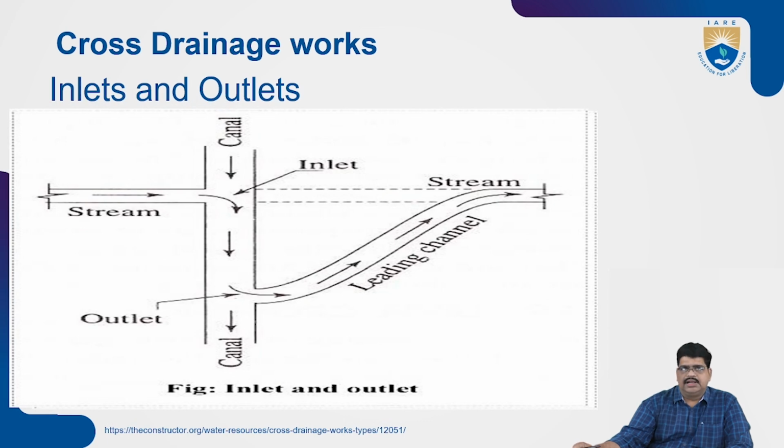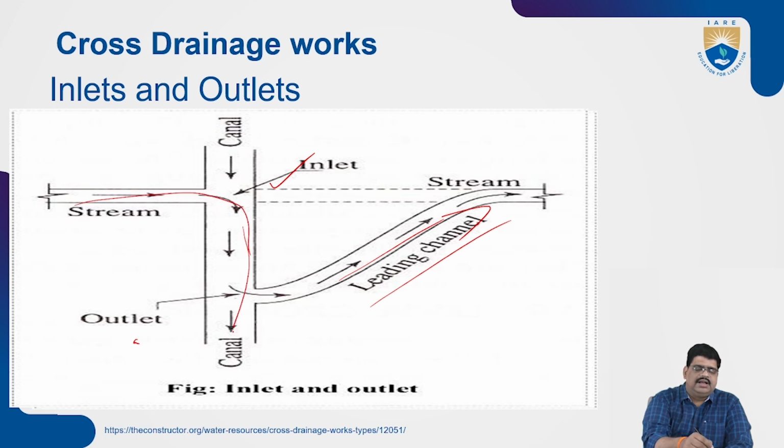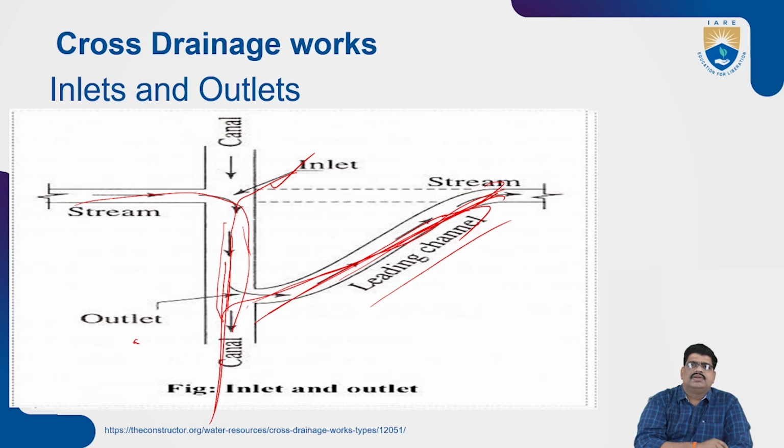So this is also an inlet and outlet. Let us see the inlet and outlet. Here is the inlet of the canal, and the outlet is there on the other side, leading the channel sections from one side to another. The water enters here with the canals, and the inlet from the other side also comes here, and the outlet is the canal passing out, open for the canals, which also comes into the streams of the river, leading the channel. This is also the best example for inlets and outlets.